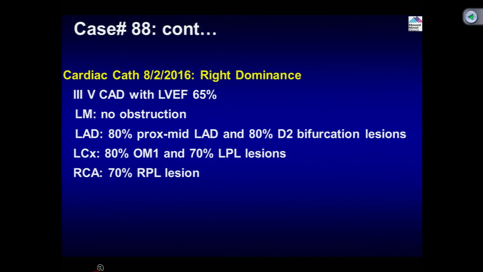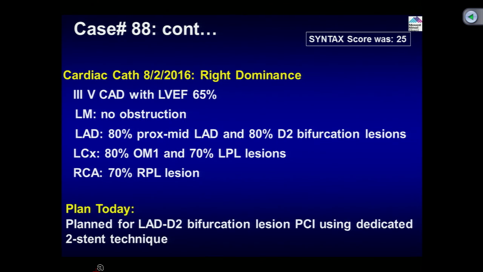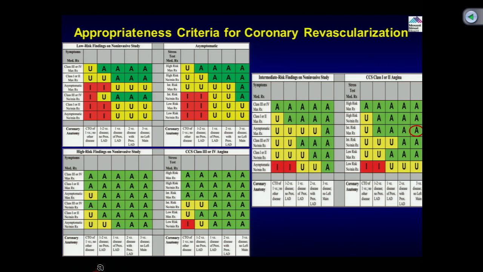It should be the cardiologist or the referring physician as well as the cardiac surgeon. So this patient, because of the extensive lesions and with a SYNTAX score of 25, was decided to go for PCI of the LAD diagonal bifurcation and multiple lesions in the LAD, and of course it falls within the appropriate criteria. So with that note, let's start. Tell us what the strategy will be. What do you want to do here?